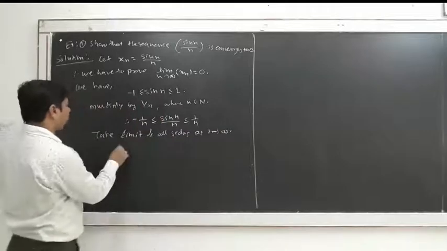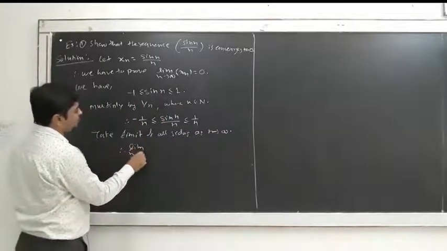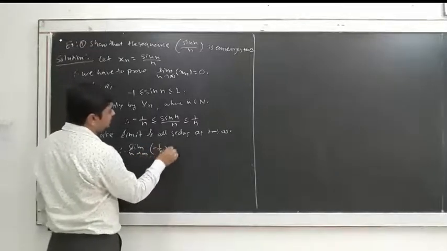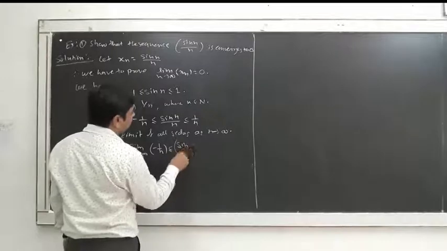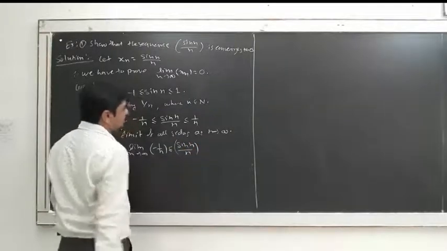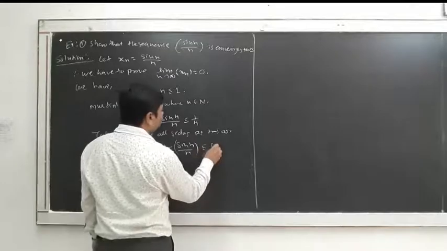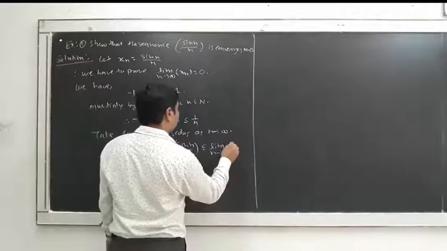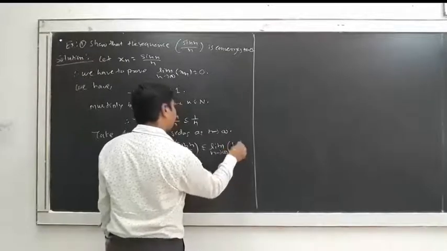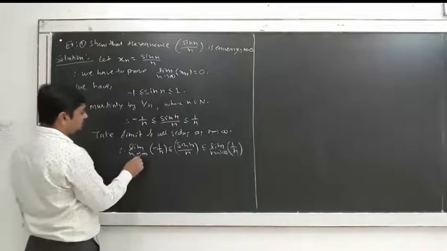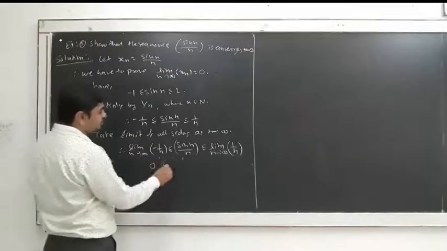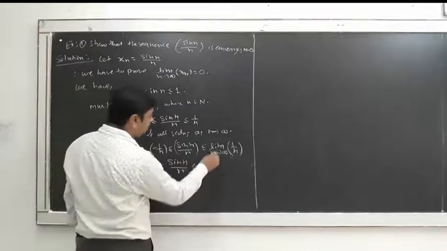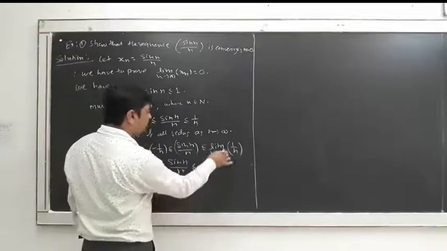So take the limit, what we are getting: limit n tends to infinity minus 1 upon n is less than or equal to sin n upon n is less than or equal to limit n tends to infinity 1 upon n. Therefore we are getting, this limit is 0 is less than or equal to sin n upon n, which is less than or equal to, again this limit is 0.